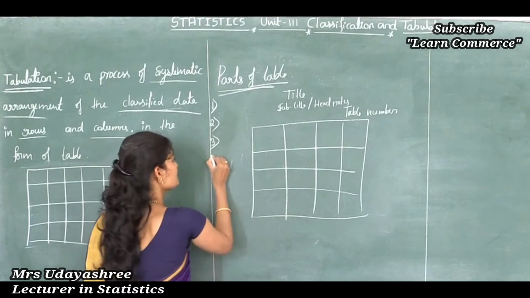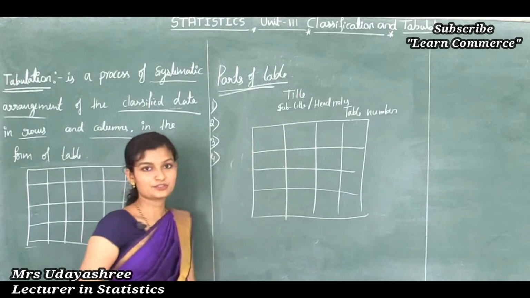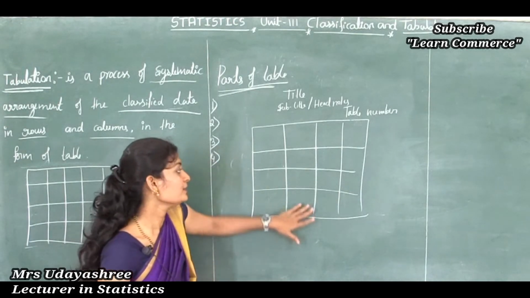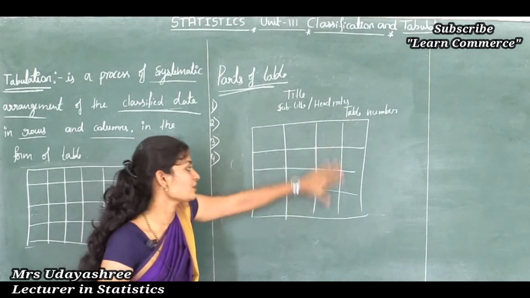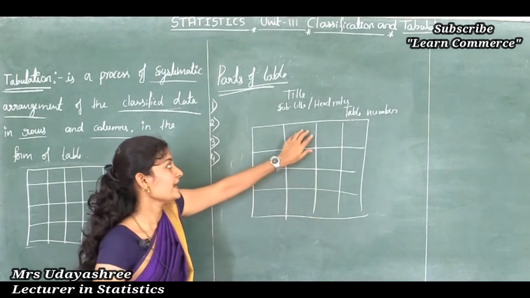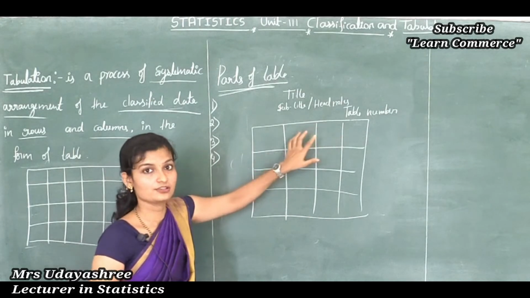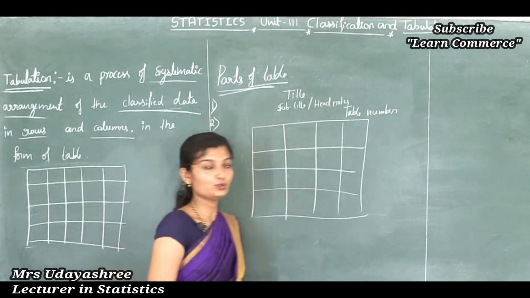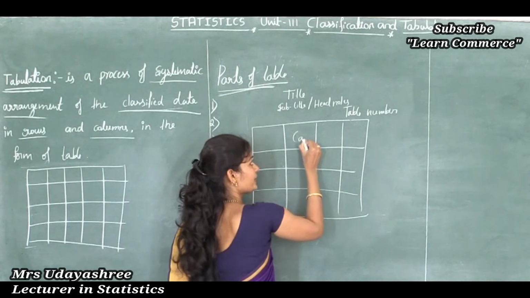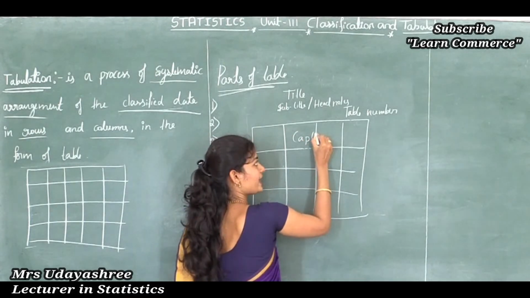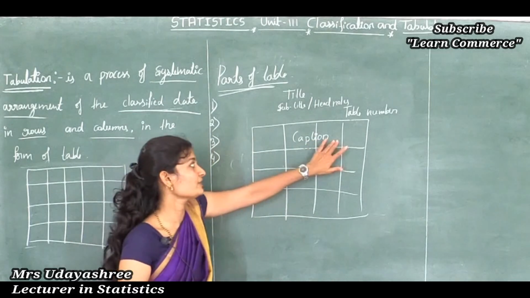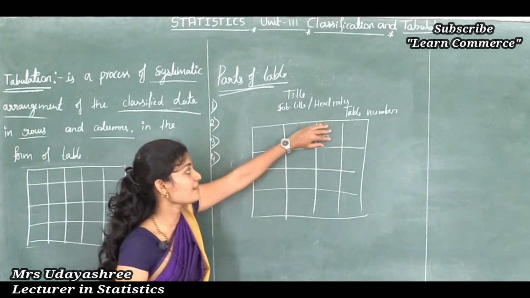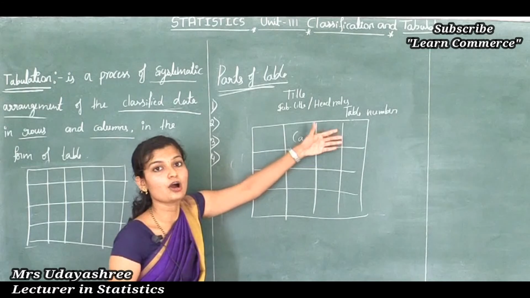Next, fourth one is captions. Captions are written at the extreme top of the column. See, these are the columns. Captions are written in one or two words. Captions are column headings. So column headings are known as captions. This caption explains what the column represents.